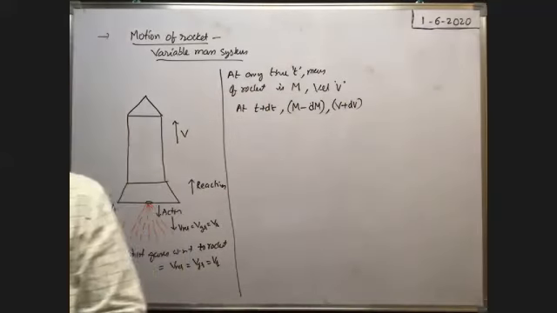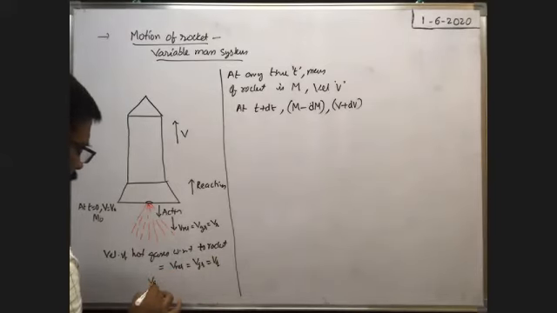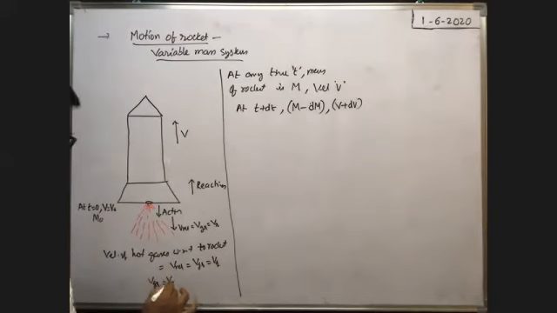Now we apply the concept of conservation of linear momentum. So according to conservation of linear momentum, before the hot gases eject out, moreover, you see here the velocity of the gas with respect to the rocket is equal to the velocity of the gas minus the velocity of the rocket.